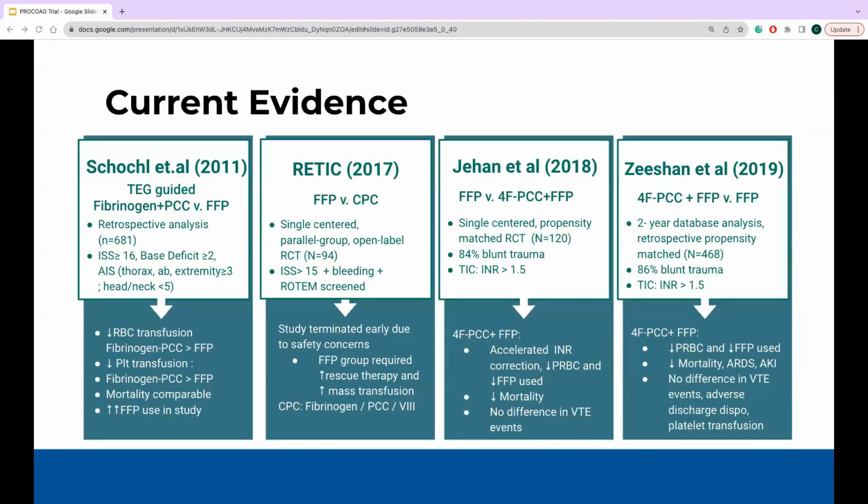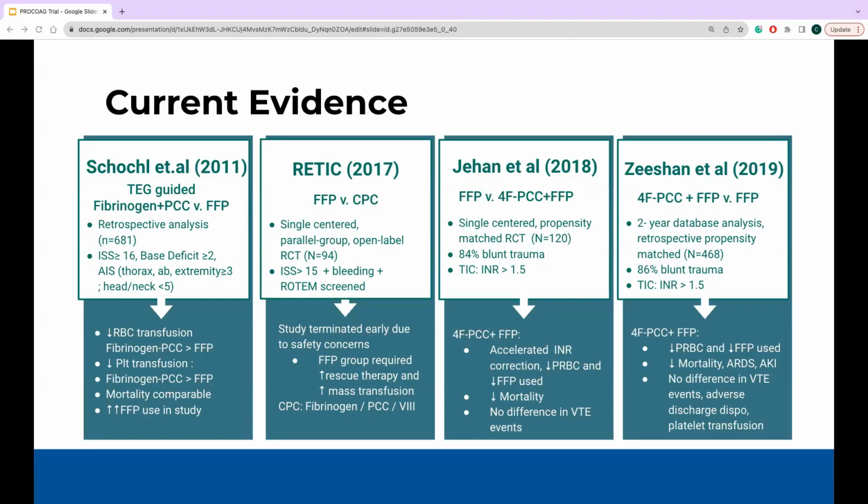So looking at previous literature, we see that there may be possibility for some use of 4F-PCC across multiple studies that show some potential benefits. 2 of the earlier studies show potential benefit of the use of combination of coagulation factor supplementation with FFP, so much that the RETIC study had to be terminated early due to greater need of rescue therapy in the FFP only group.